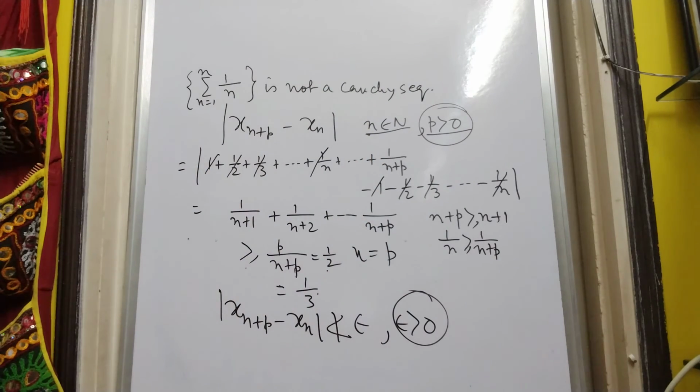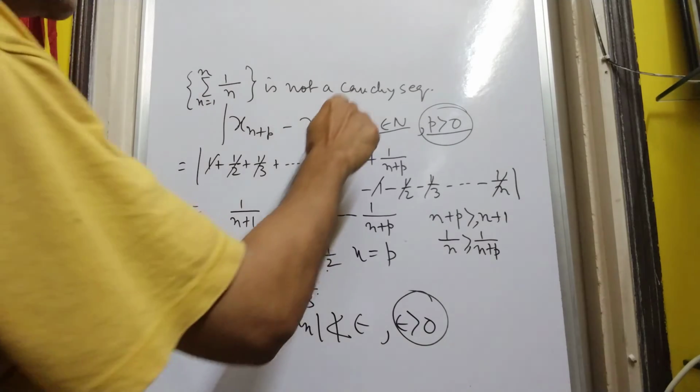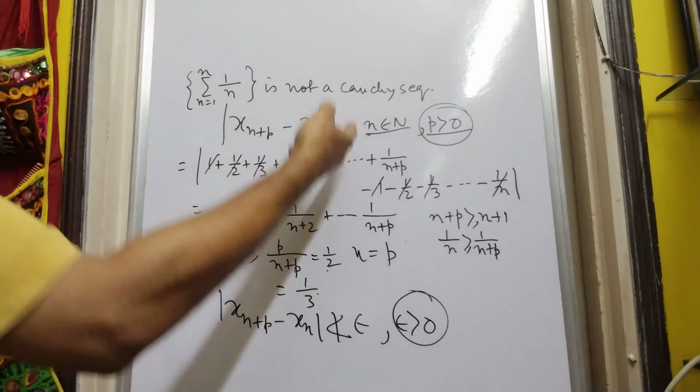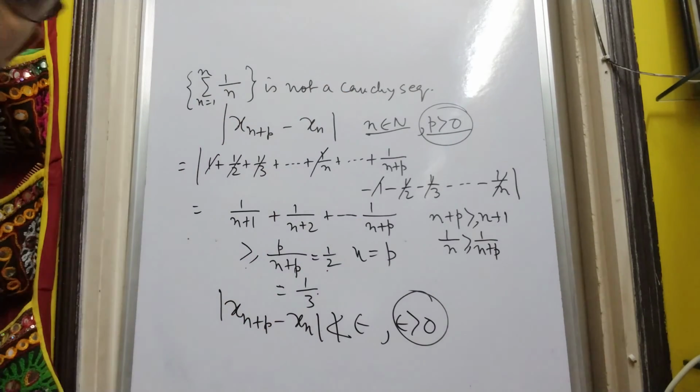Because whenever it is a Cauchy sequence, it is convergent, and whenever it is convergent, it is a Cauchy sequence. So whenever it is not a Cauchy sequence, it cannot be convergent.